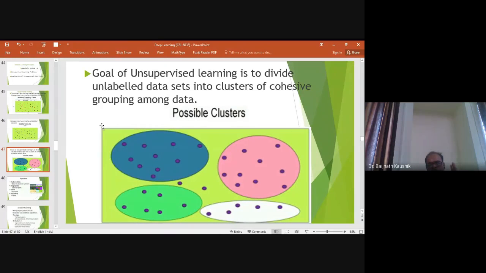As we discussed in supervised learning problems, we can classify input data into two categories, yes or no, or 0 or 1, and so on. And I draw a classifier.